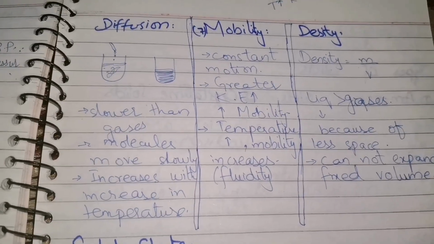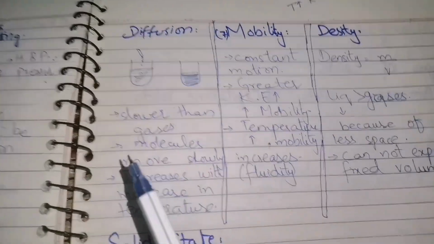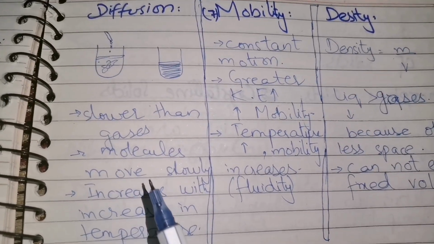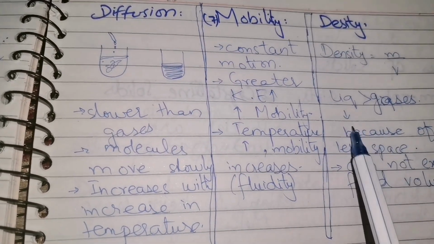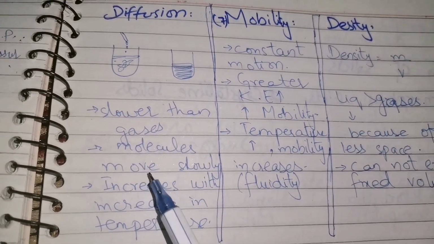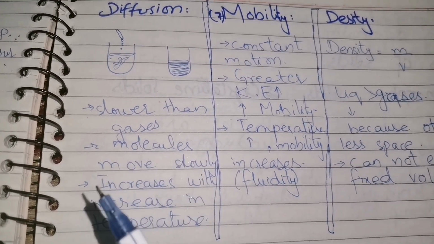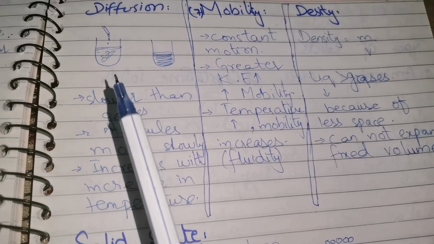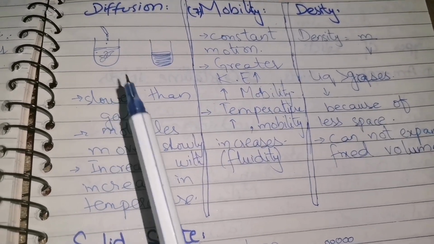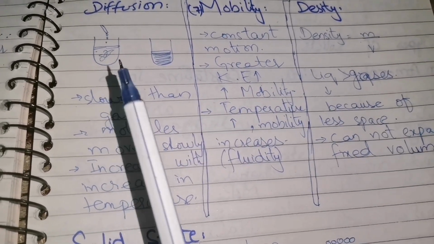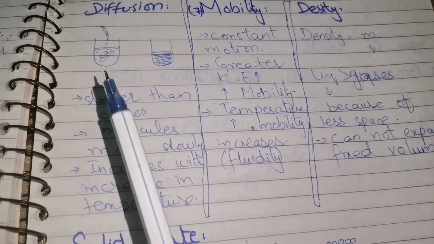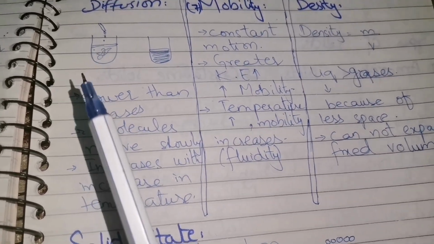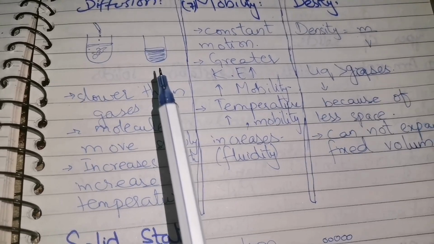Now these are the last three physical properties of the liquid that we will study, which we have already studied in the gaseous state: diffusion, mobility and density. Diffusion was the movement of molecules from a higher concentration to a lower concentration. Now here we have a glass. If we drop a little ink inside the glass in which water is present, the ink will slowly spread inside the whole glass. The color of the water will turn into the color of the ink.